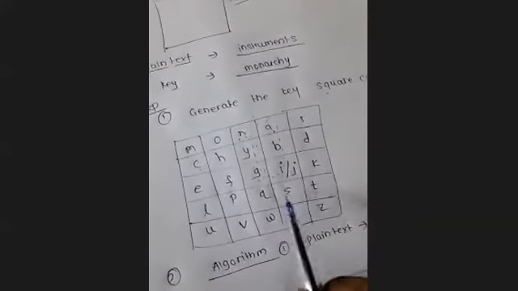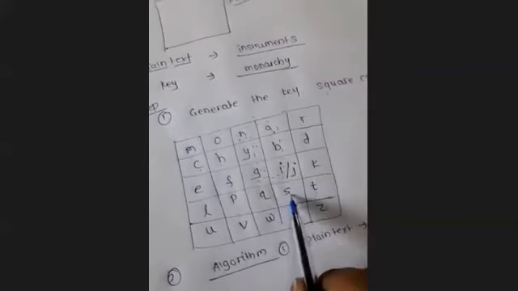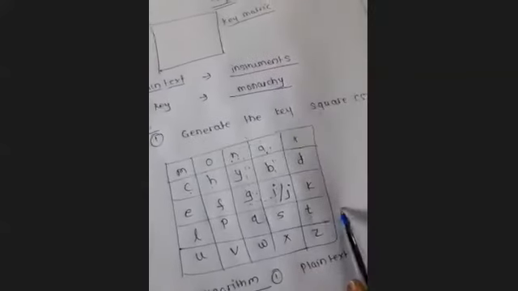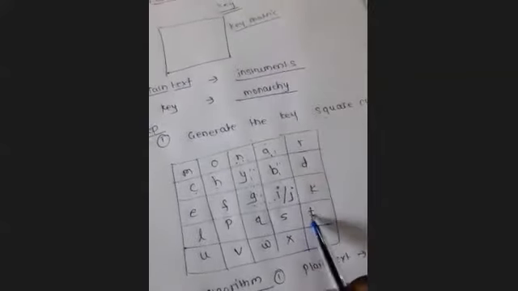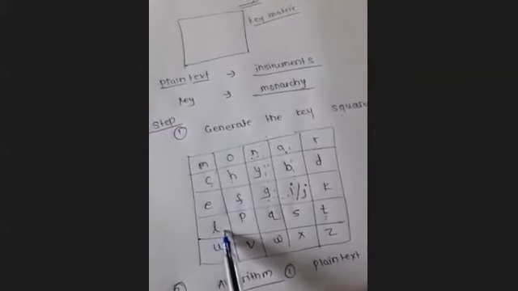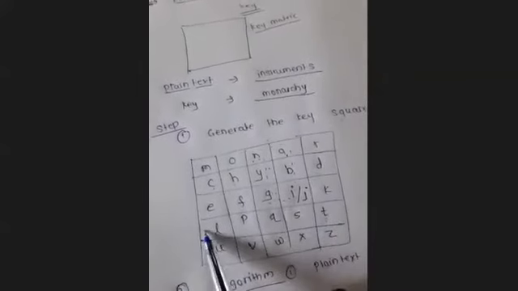Okay, मतलब S और T है ना, पहला लेटर S है हमारा, so S will be replaced with the immediate right letter. कौन है? T है. So this S will be replaced with the T. Now here in this case T के राइट मोस्ट कोई है क्या? नहीं है. So this T यहाँ पे सर्कुलर वे में हम जाएंगे. This T will be replaced with the L. जो यहाँ पे सबसे पहला इसके बाद वाला इस रो का whatever the letter will be available, we have to replace that letter with the L. This T will be replaced with the L, right?